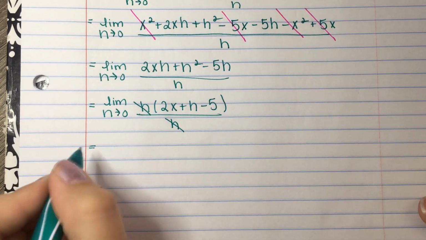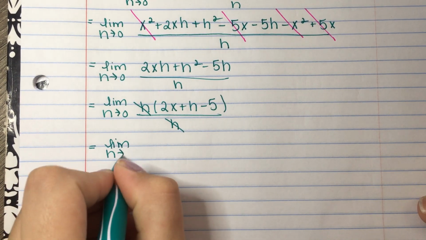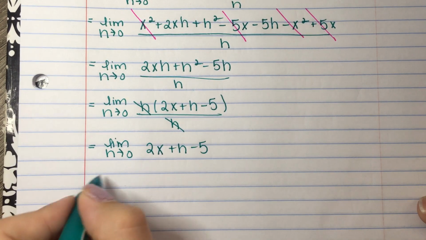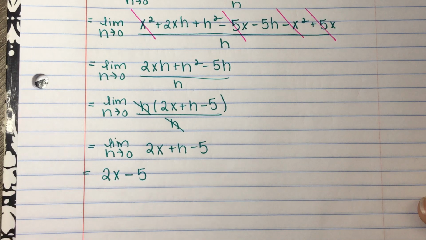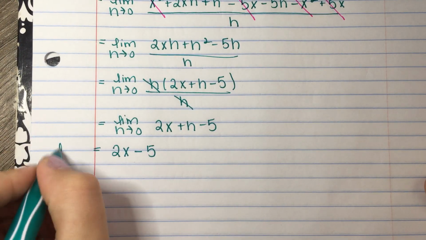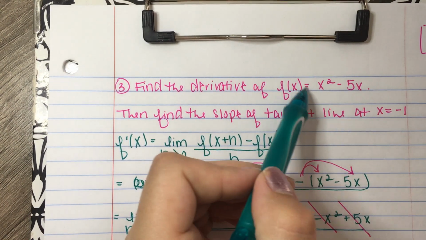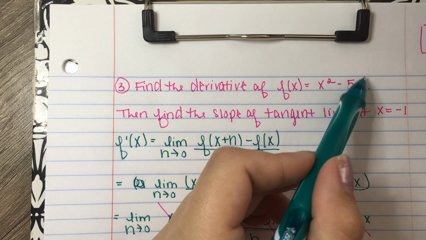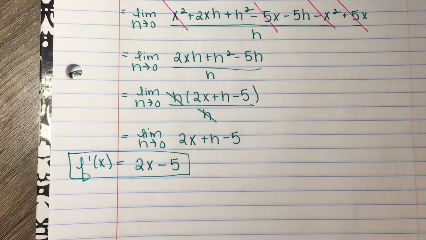And then I can plug in h equals 0, and then once I plug it in, I'll write this out simplified first. 2x plus h minus 5. Once I plug in h equals 0, the limit notation goes away, and then there's my derivative for this one. F prime of x is equal to 2x minus 5. And then, like I said, you're going to learn your power rule. You bring the 2 to the front, you drop the 2 down by a power, you bring the 1 to the front to multiply, and the x drops down to x to the 0, which is 1, and you're left with 2x minus 5. But you don't need to know that right now.